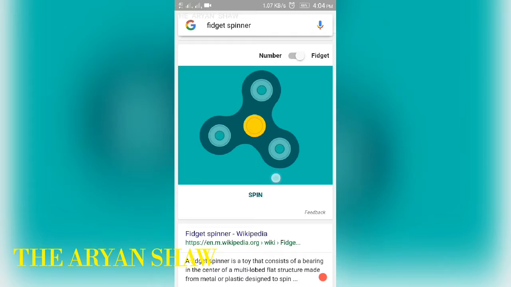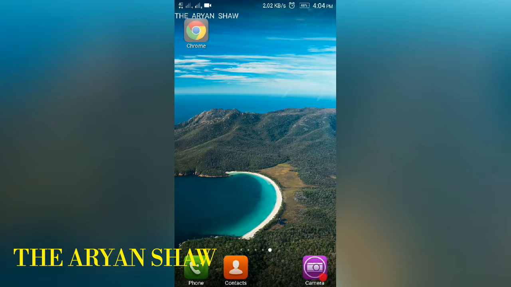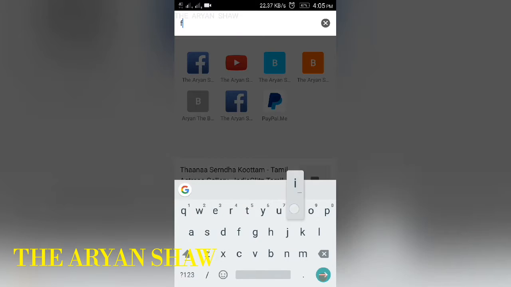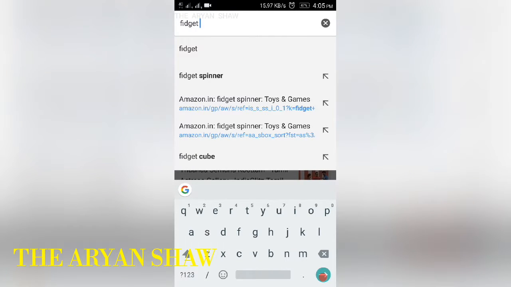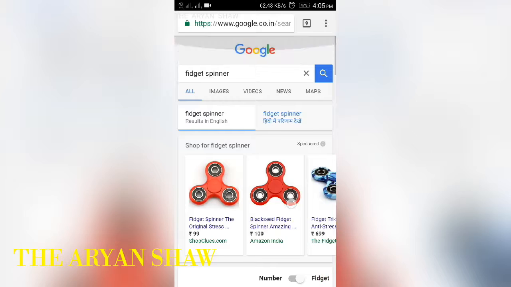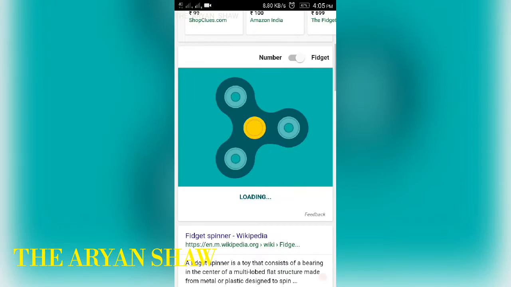The second thing is you can go to Chrome browser. Then you can search here, fidget spinner. Here it is easy to move the fidget spinner. First it will load and get ready, then we are gonna spin it.